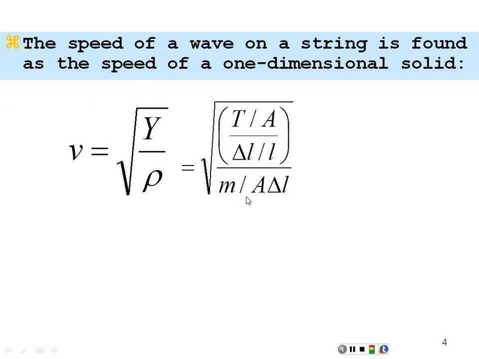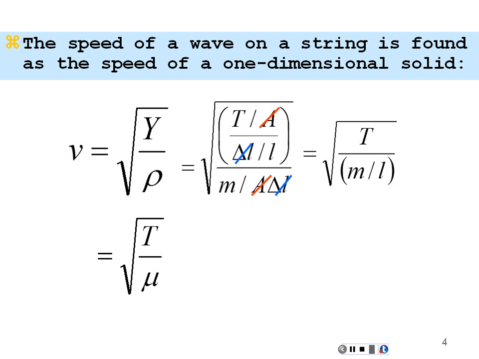The density of the string is the mass over the volume, being the length, the change in length, times the cross-sectional area for a cylinder like a string. With a little bit of algebra here, the areas cancel out and the delta L's cancel out, and we are left with the square root of tension divided by mass divided by length, which is indeed the linear mass density, mu. So it's the square root of tension divided by mu. And that's for a one-dimensional solid like a string, but it is derived from just solids in general. So kind of a neat little equation.